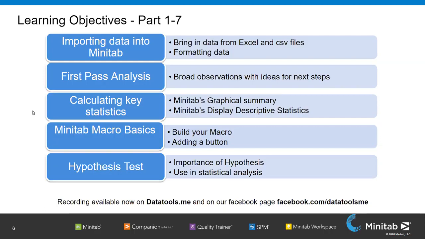So these are the learning objectives which we have covered till now in our previous webinar sessions. This webinar is a part of the Need to Know series, which Square Circle Global is doing every month to make you like a pro in using Minitab. So till now, what have we covered? We have covered how to import data in Minitab from Excel and CSV, how to format data, how to stack data and do calculations.